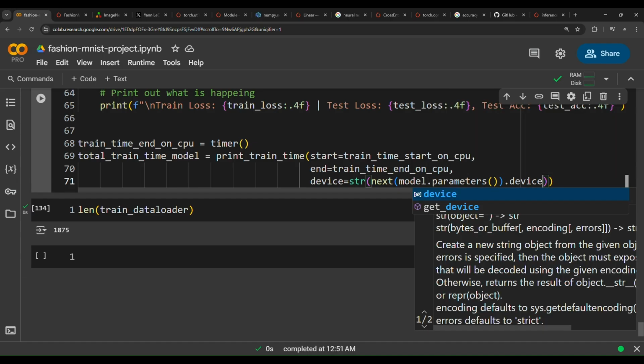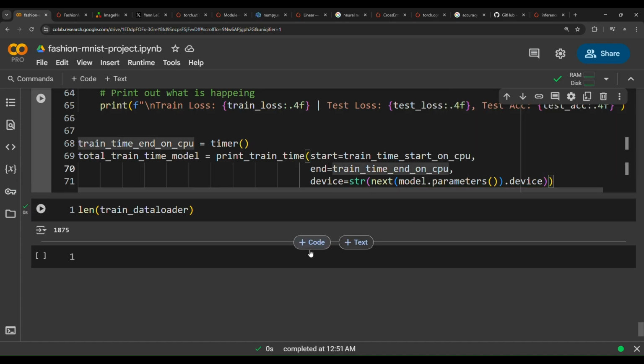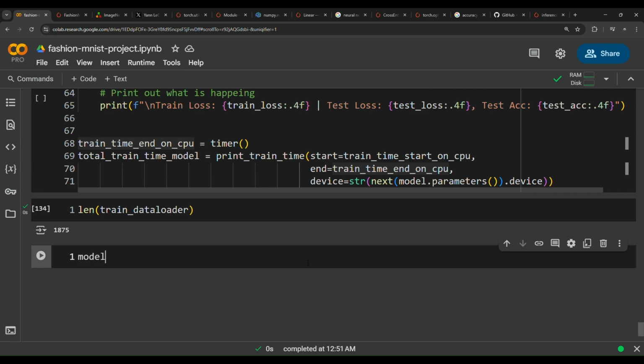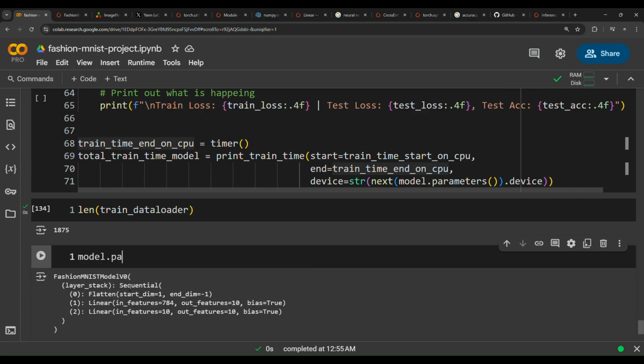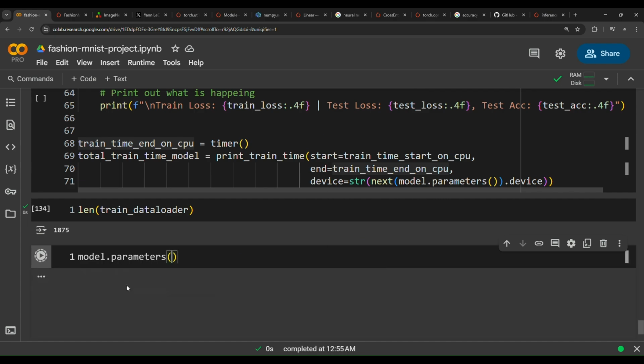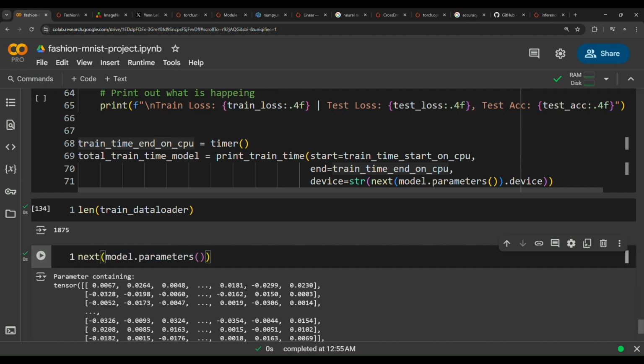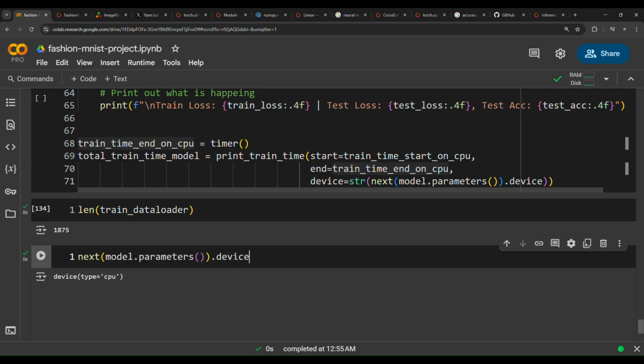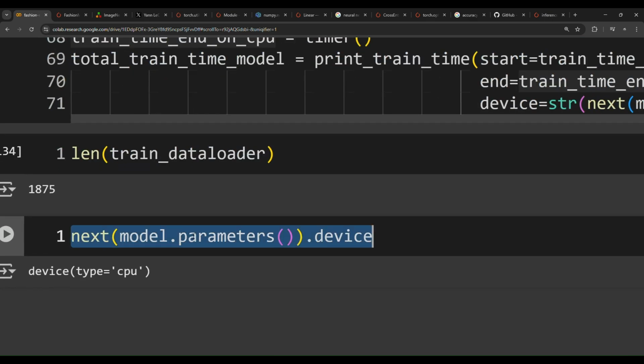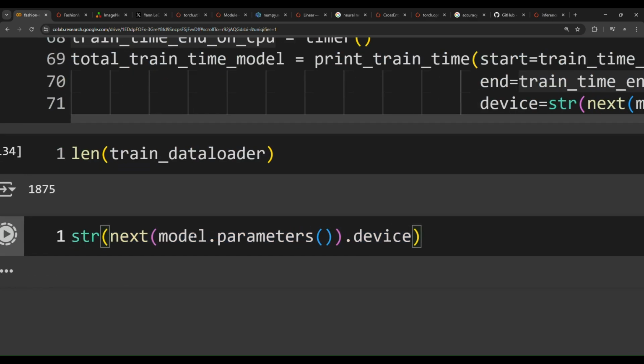This might seem a little bit tricky, but it's so simple. We have a model. This model has some parameters. We can pass them to next, and we will get some parameters. These parameters are living on the CPU. Dot device gives us CPU, and if you pass this to a string function, we get CPU.